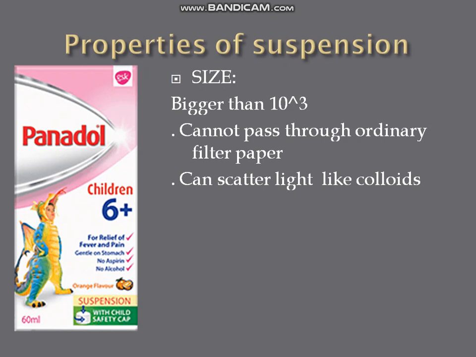Solutions cannot scatter light because light can pass through them; they are completely miscible and transparent, and the solute is dispersed evenly. But in the case of suspensions and colloids, the particles are not evenly distributed. That's why they can scatter light.